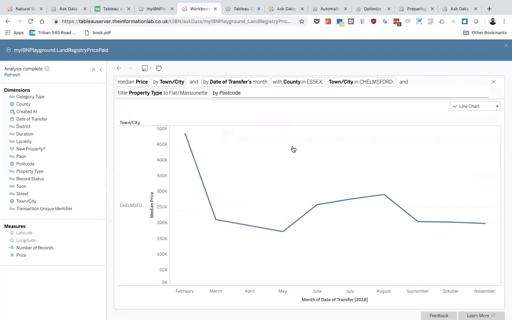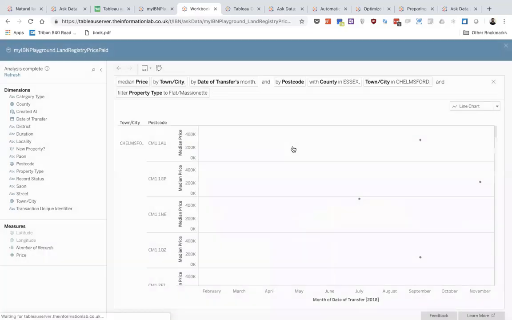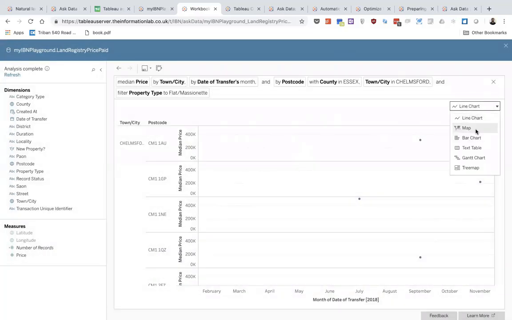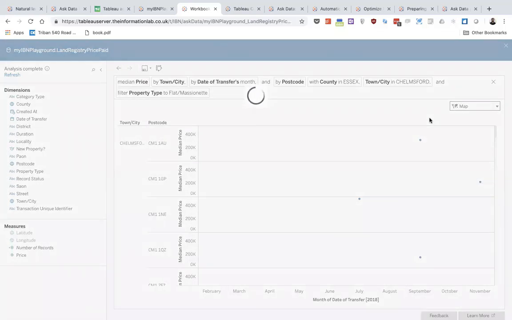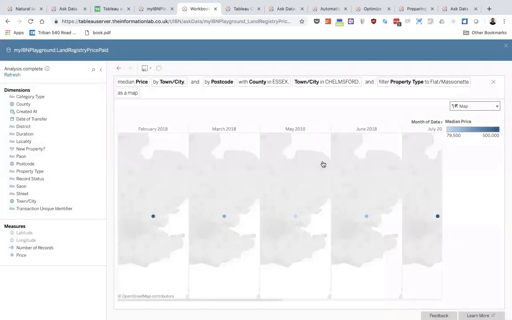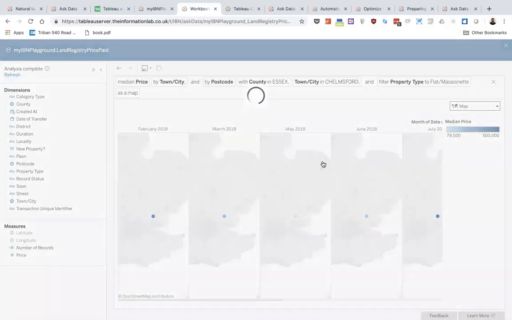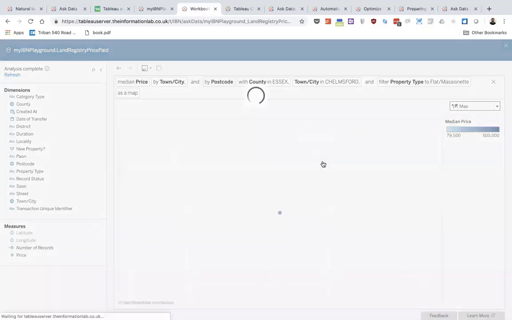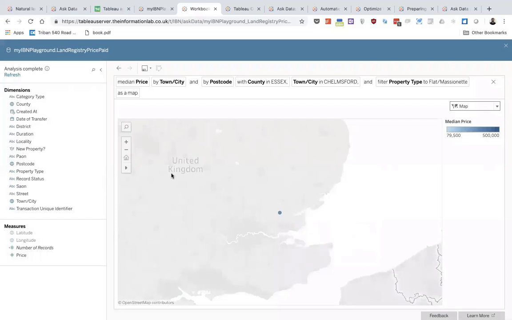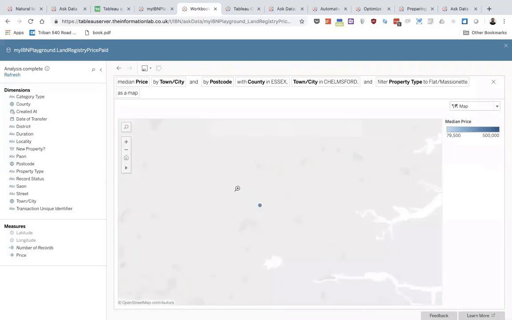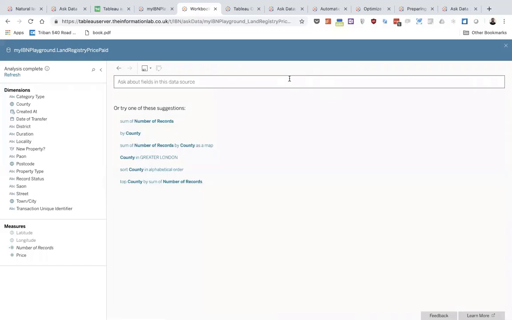And select that by postcode and see if Tableau can change it. I'm going to change this to a map view instead of a line chart. And let's remove the date filter. Okay. And we can zoom in, similar to how we can do in Tableau, zoom into this view further and further in depth.